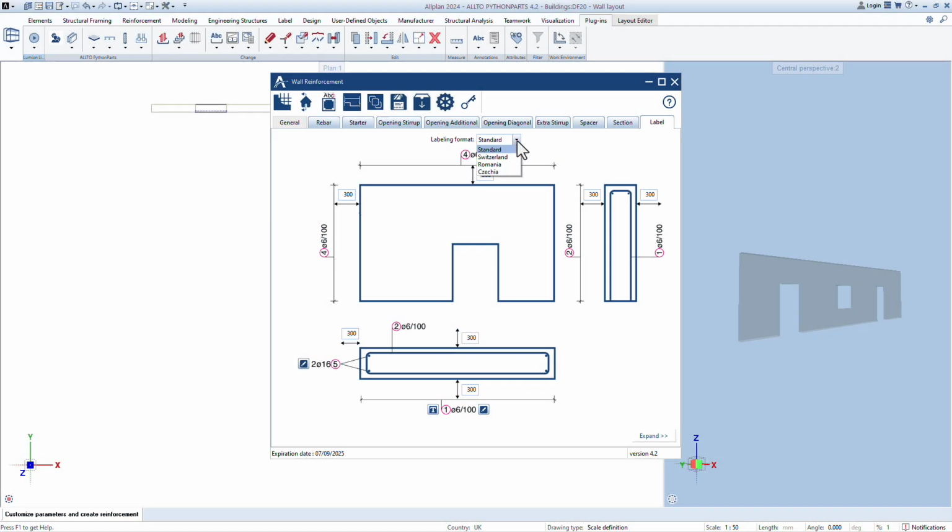Labeling format: standard, Switzerland, Romania, Czechia. More formats can be added in the future. Defining distance from label to section. Selecting label options for loose rebars.